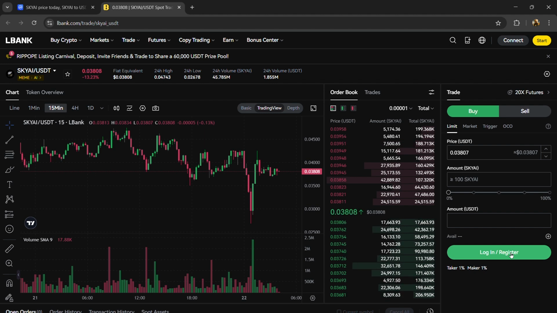Firstly, you need to log in or register your account on LBank. Then you can start buying and selling.